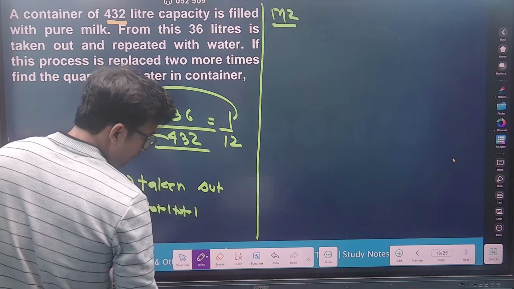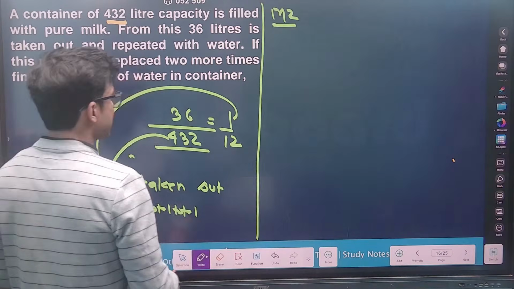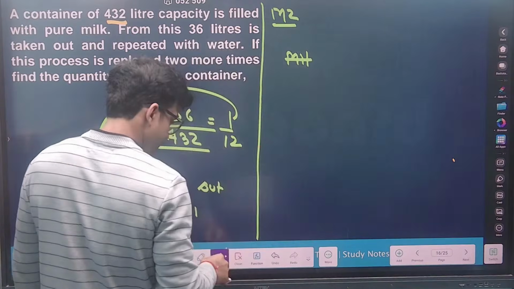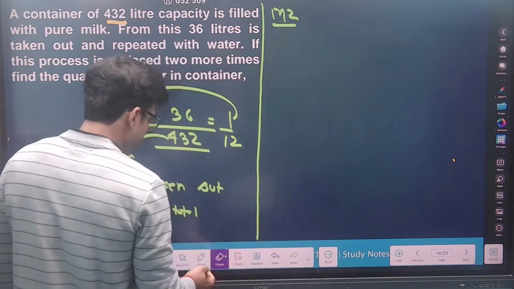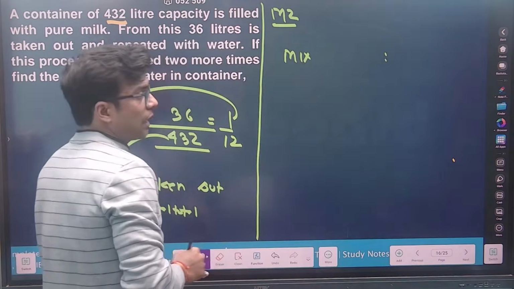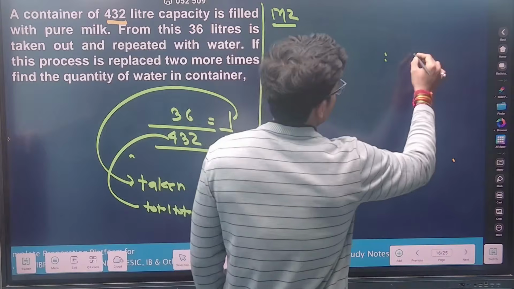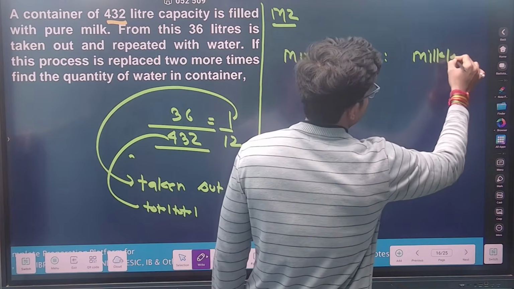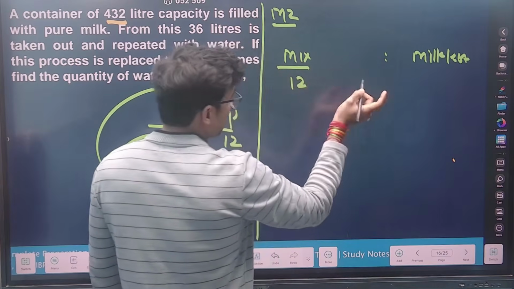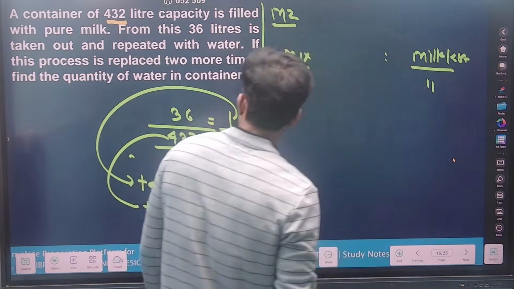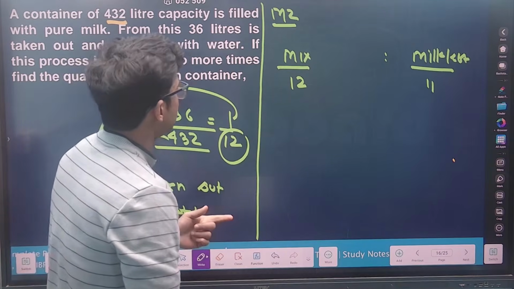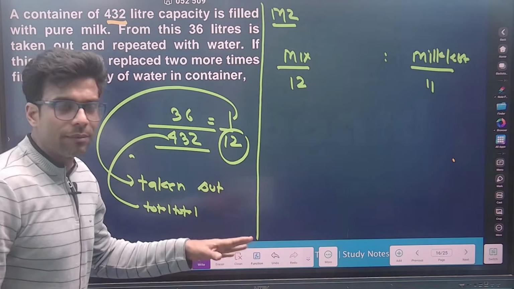Total. If this is taken out, then can I say I have a mixture? Now see guys, wait. Then I can say that I have a mixture. If I have a mixture and then I figure out the left part, the milk left part, okay. So can I say the total mixture is of 12, in which the milk left is basically 11? Why? This is my total. 1 is taken out. How much was left? 11 only. Am I right or not? Till now, I hope I am making sense?